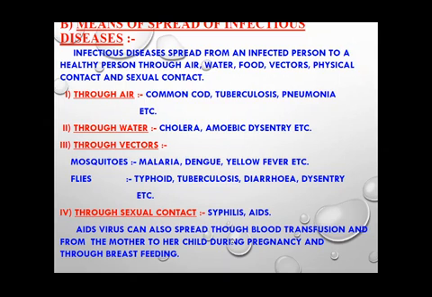Through air, common cold, tuberculosis, pneumonia can occur. Waterborne diseases are cholera, amoebic dysentery, etc. And the diseases which are caused by vectors include malaria, dengue, yellow fever. These are caused by mosquitoes, and flies act as a vector for the diseases typhoid, tuberculosis, diarrhea, dysentery. Here vector means that flies and mosquitoes are acting as a carrier for these diseases.